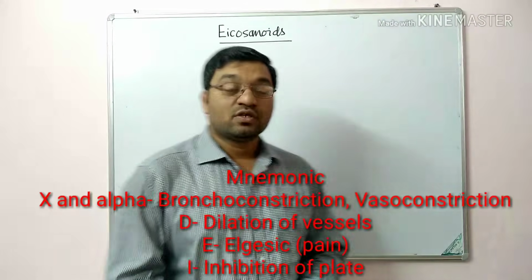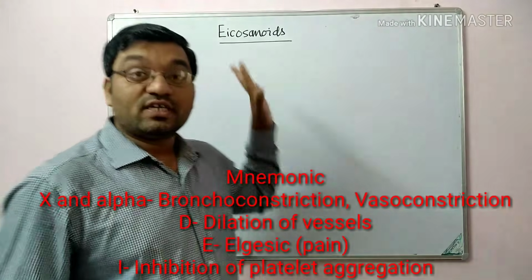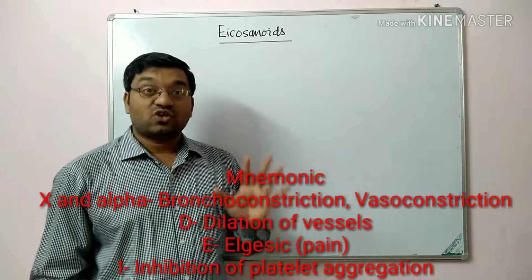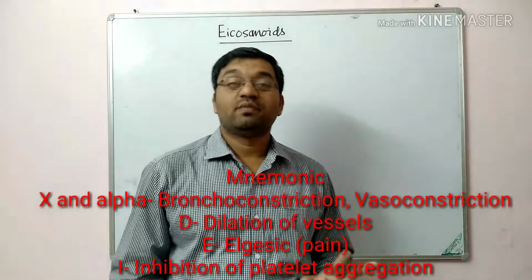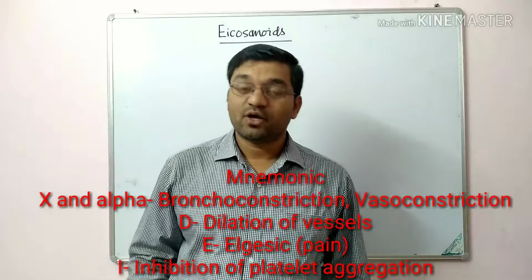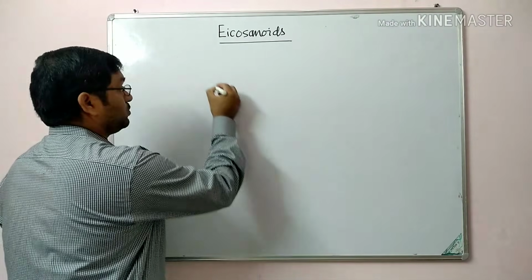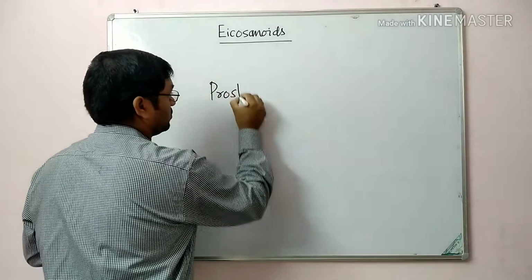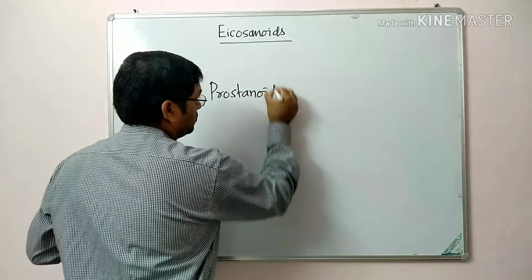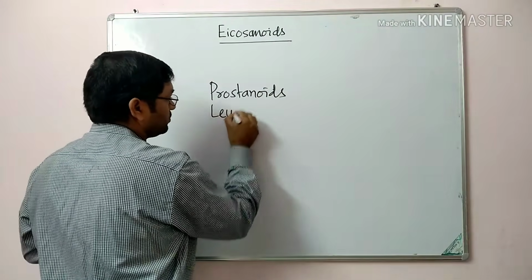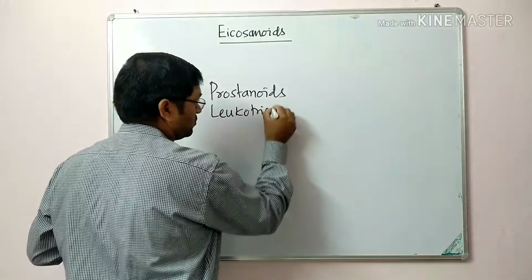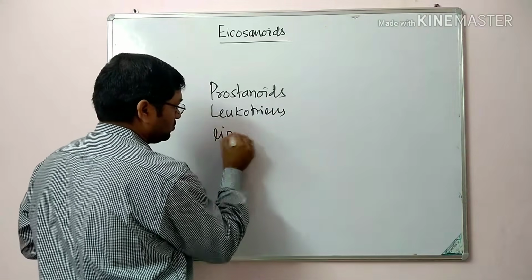Today we will discuss an important topic in biochemistry, that is eicosanoids. This one is a short note for UG students and also a very important question for postgraduate students in biochemistry. These eicosanoids include prostanoids, then leukotrienes and lipoxins.